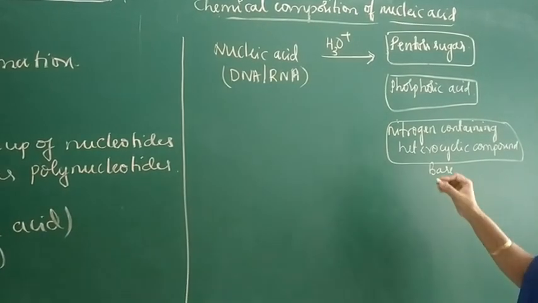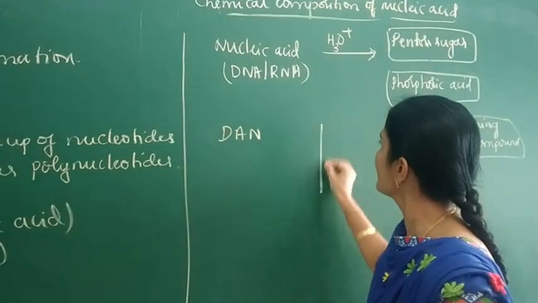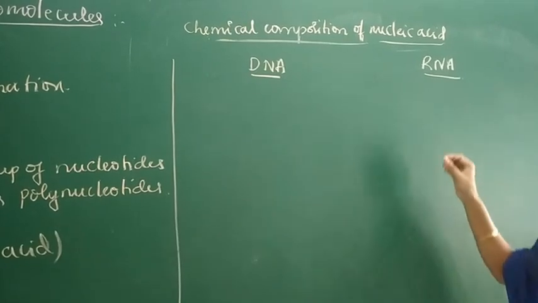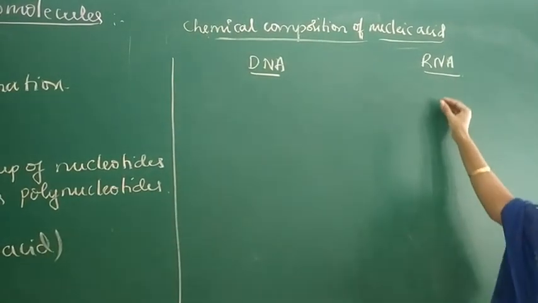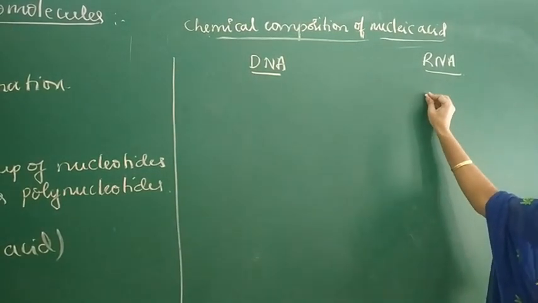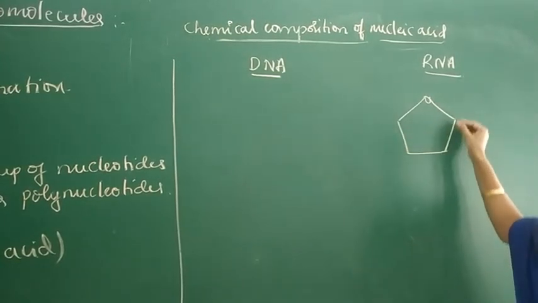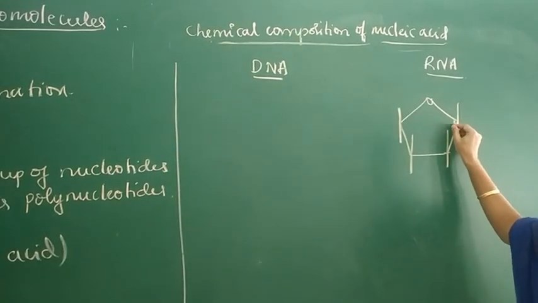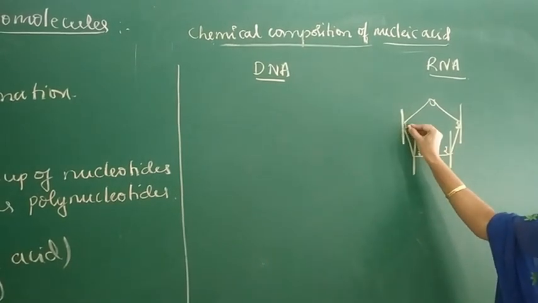Let us come to the structure of the pentose sugar present in RNA. RNA contains a pentose sugar which has a 5-membered cyclic ring with 1 oxygen atom. Draw lines like this and give numbering to the carbons. This is first carbon, second carbon, third carbon, this is fourth, this is fifth carbon.